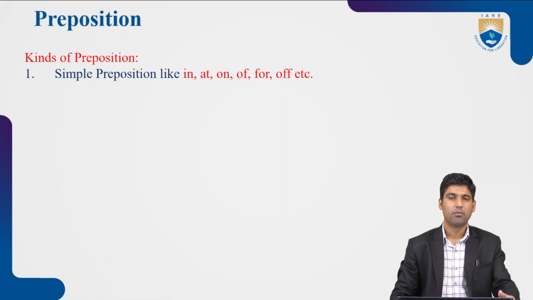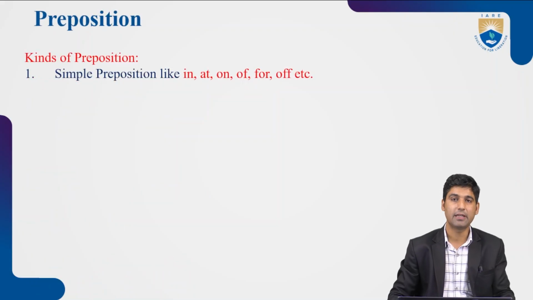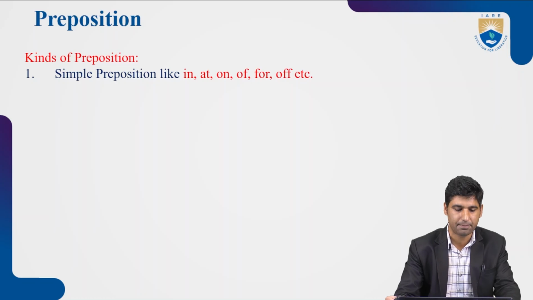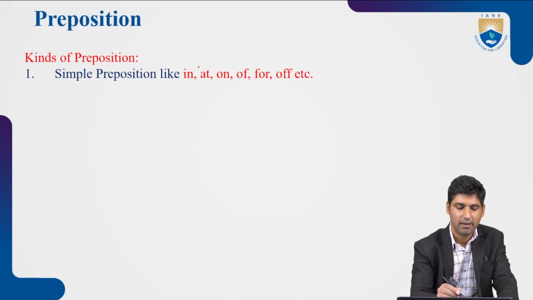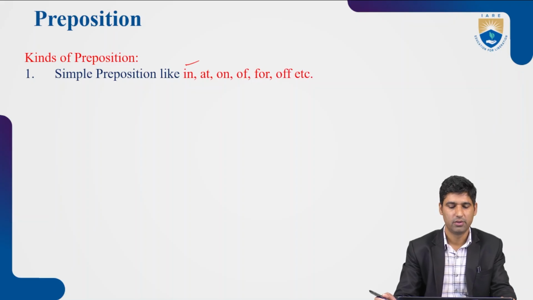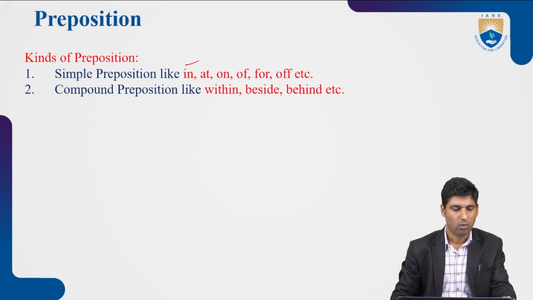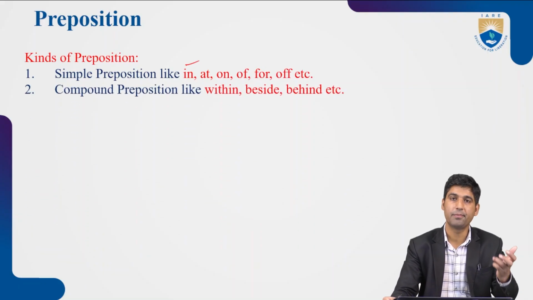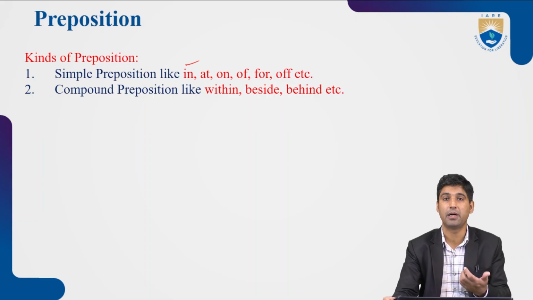Then, kinds of prepositions. What are different kinds of prepositions? We have simple prepositions like in, at, on, off, for, and of. Then we have compound prepositions. If you remember my previous lecture where I taught you compound words, compounding.